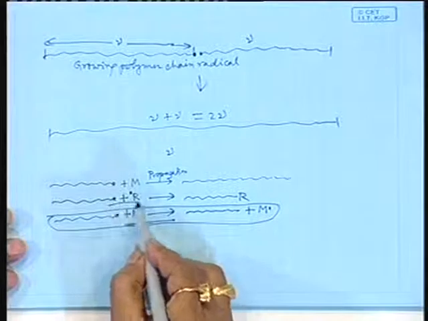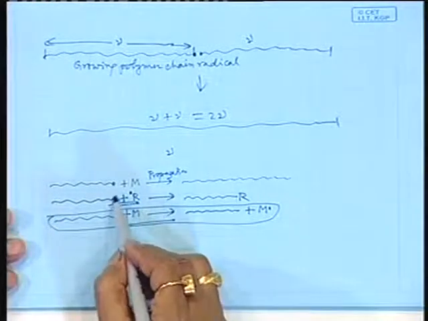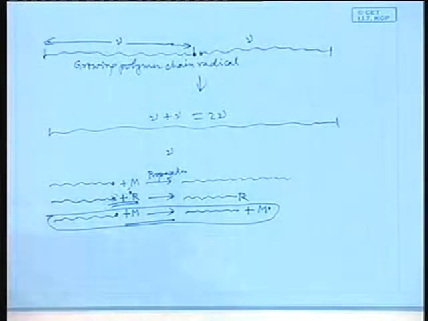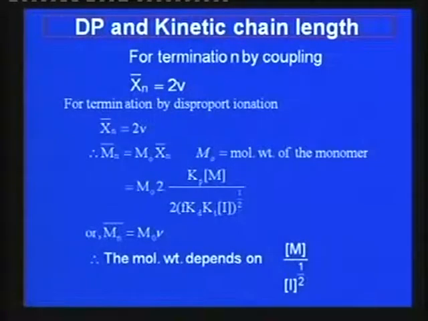So, in order to get high productivity and a high polymerization rate, one can use a higher concentration of initiator, but it will be at the cost of molecular weight, which will be lower. Not only that, it can transfer this radical activity to the initiator. Those things we are coming to discuss. So, the molecular weight of the polymer depends on the ratio of the monomer concentration to the initiator concentration.